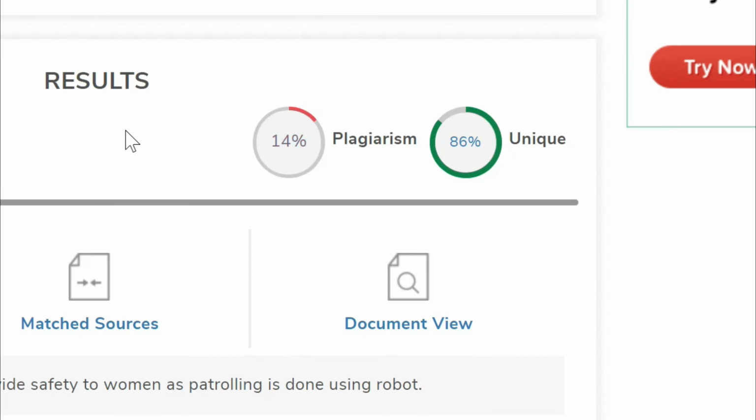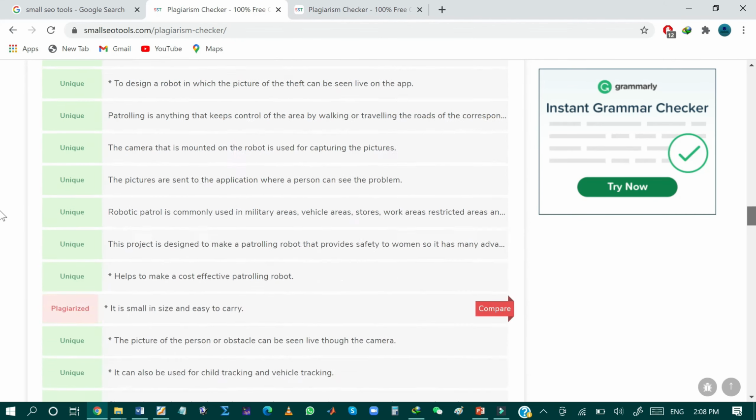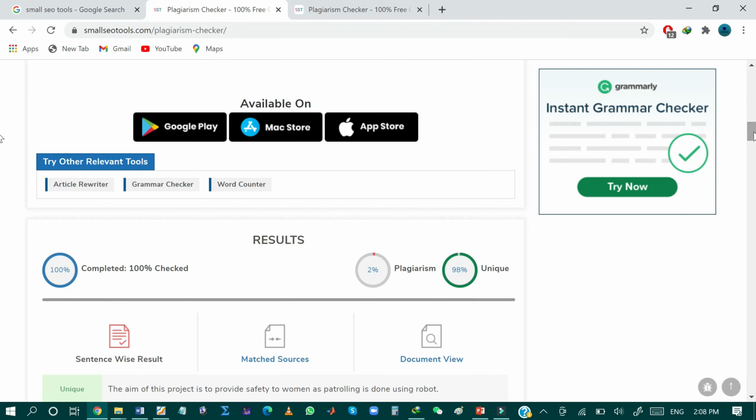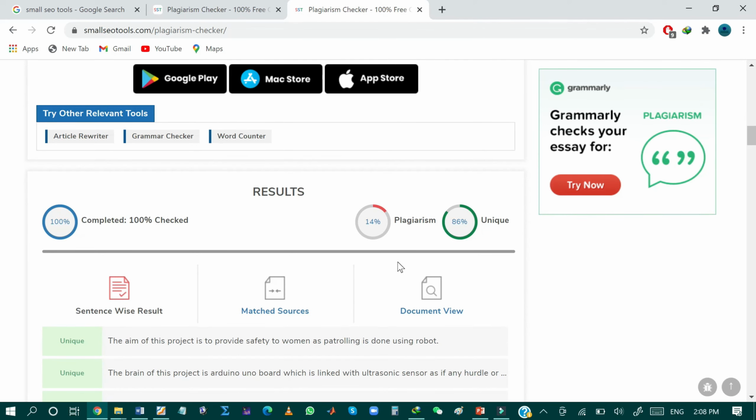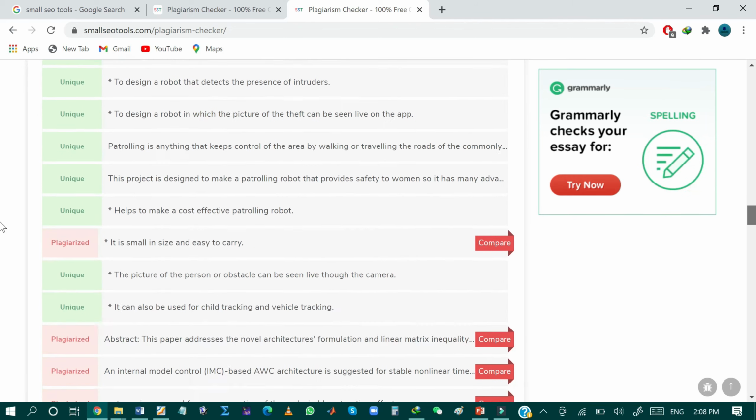So hence you can see that the plagiarism in my document is increased up to 14% and the unique content is decreased to 86%. If you compare this with the previous document, in the previous document the plagiarism was 4% and the unique content was 96%, whereas the new document that contains some plagiarized content contains 14% plagiarism and 86% unique content. And this is the sentence-wise result of my new document.